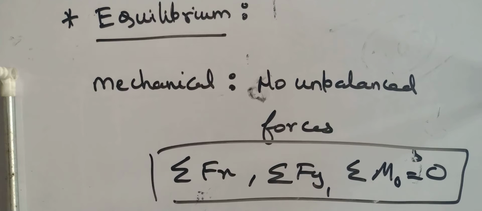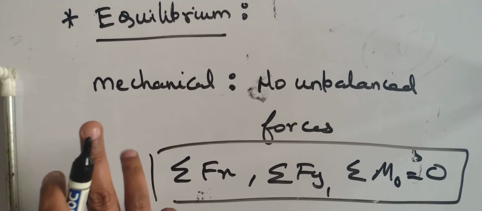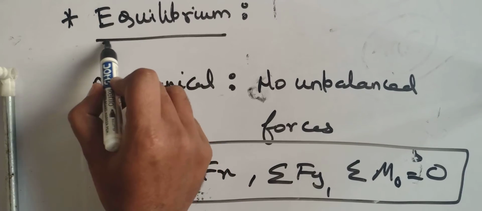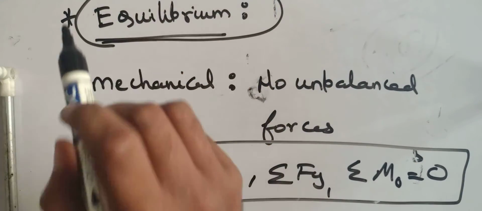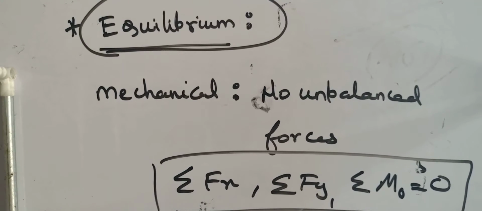So when the body is thermally, mechanically, and chemically in equilibrium with the surrounding, we can say the body has attained its equilibrium state. Are you following it? So this is known as equilibrium attained by the body.